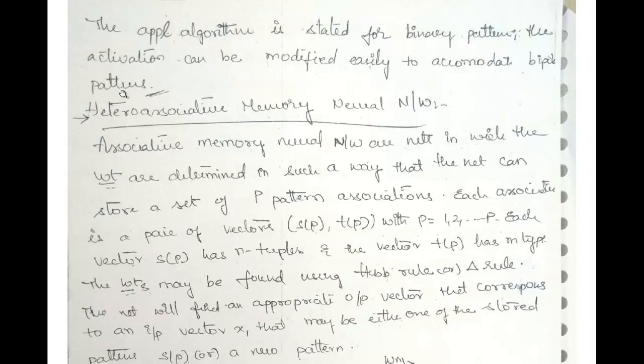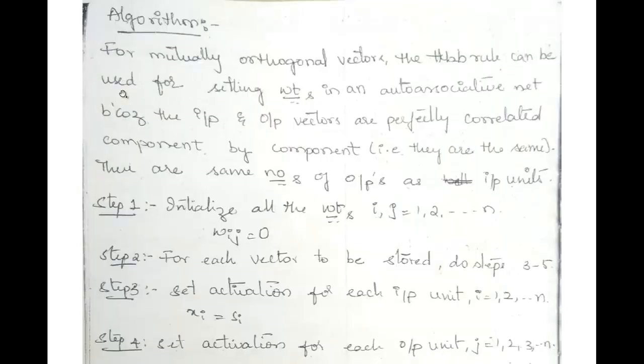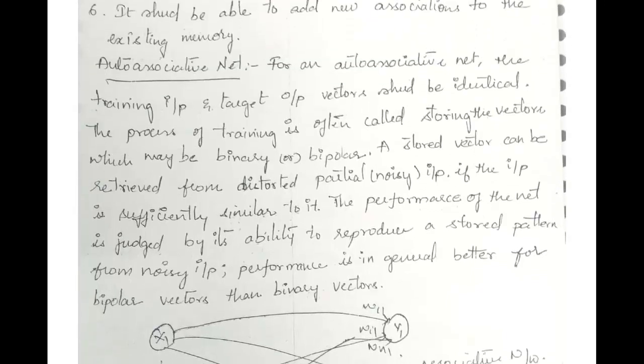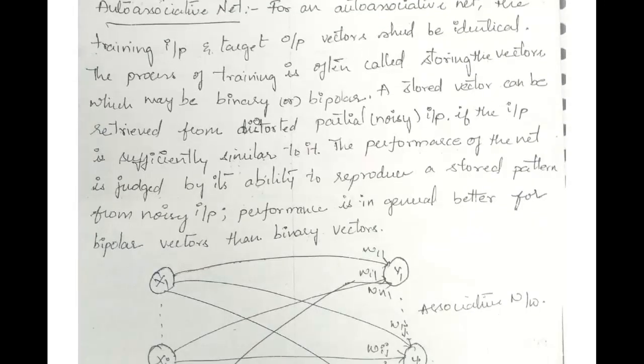In the auto-associative network, you have the concept of noisy inputs, where it performs better for bipolar vectors than binary vectors. So the algorithm explained was with respect to binary vectors, and it can easily be modified for bipolar vector inputs.